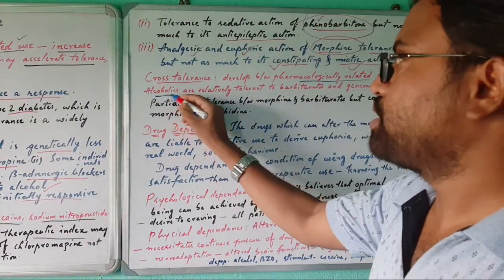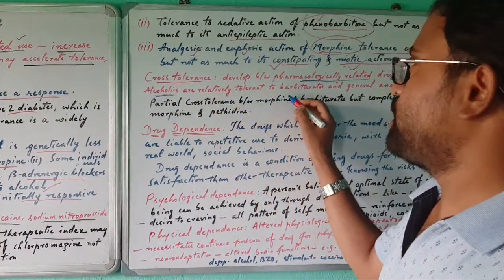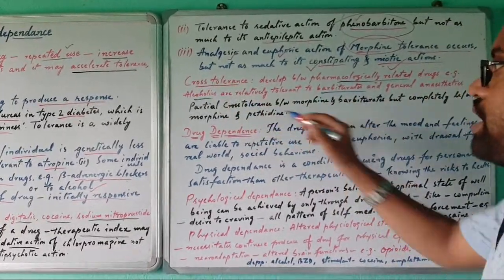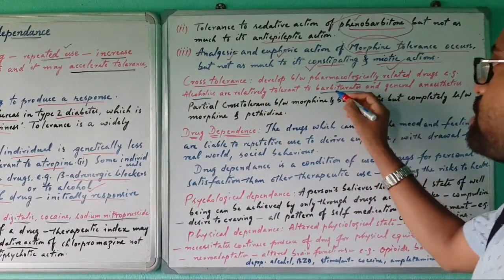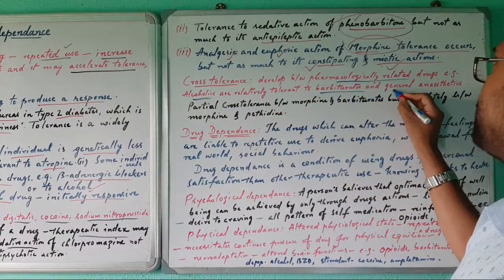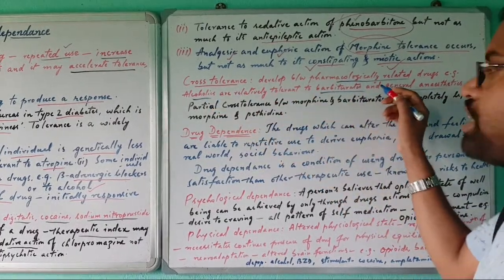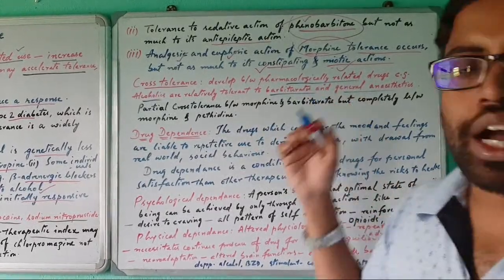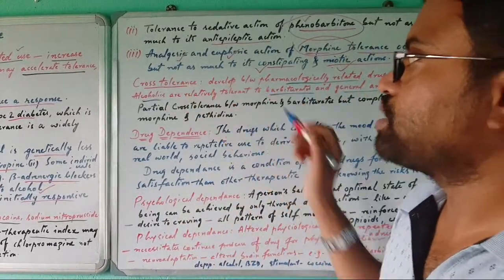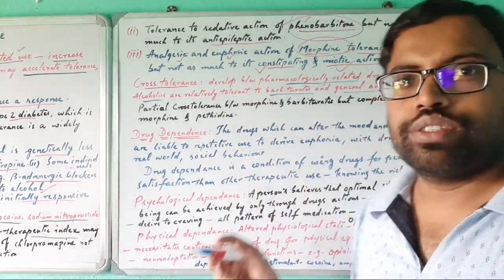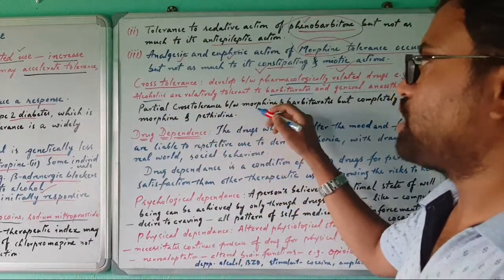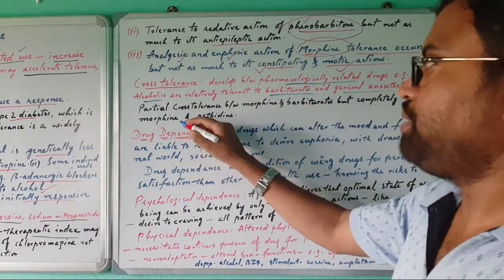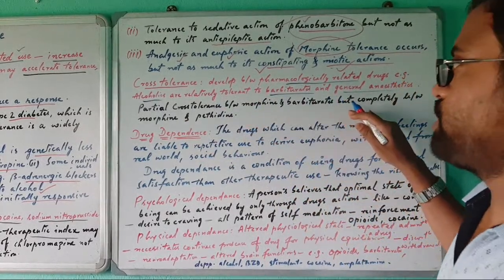Example, alcoholics. Alcoholics are relatively tolerant to barbiturates. These are pharmacologically related drugs, so they are tolerated. And also general anesthesia, because these drugs are more or less pharmacologically the same, so tolerance will occur. This is called cross tolerance. Partial cross tolerance occurs between morphine and barbiturates, but complete between morphine and pethidine. There is no need for explanation here.